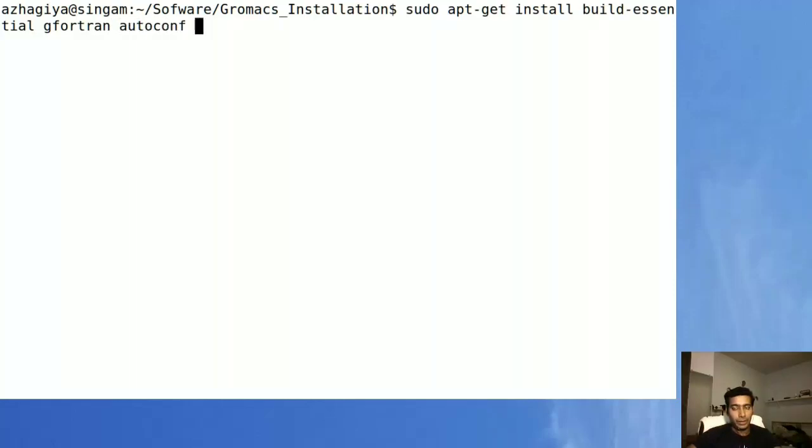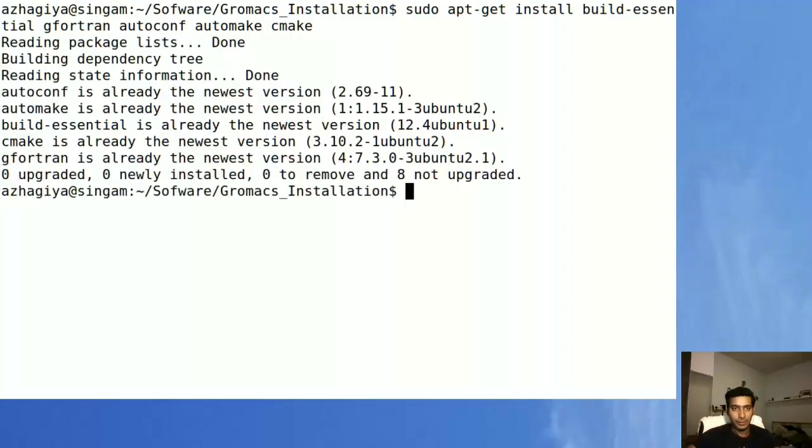We need autoconf, automake and CMAKE to install gromacs. So I already have all these builds, the latest version, so it actually says that I already have the latest version.